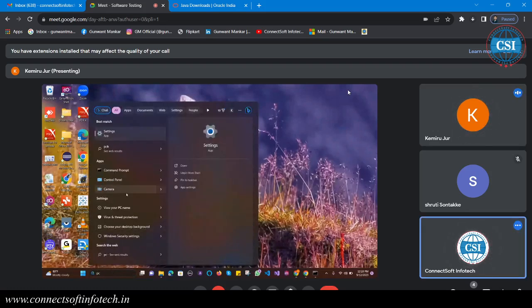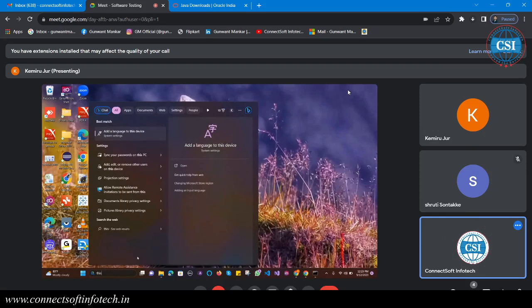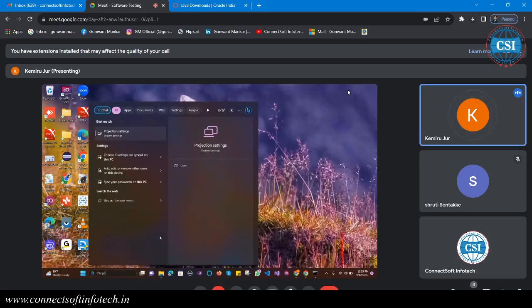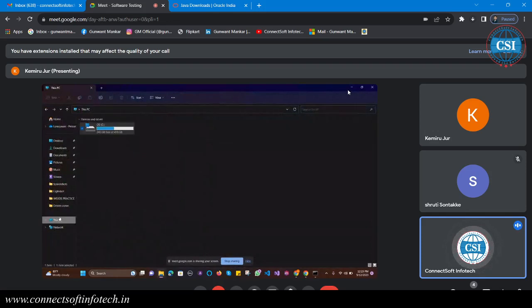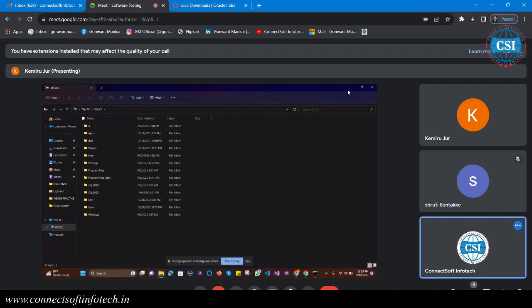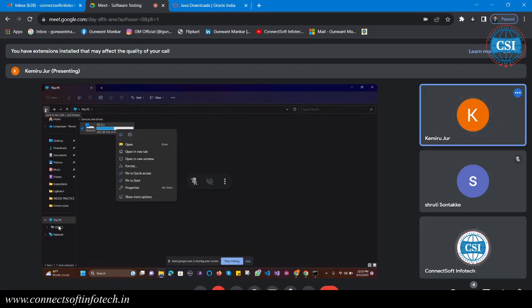We need to right click on This PC, only on This PC.